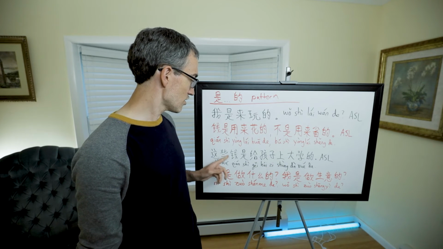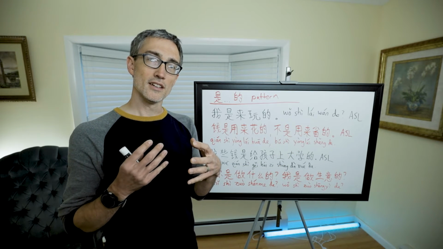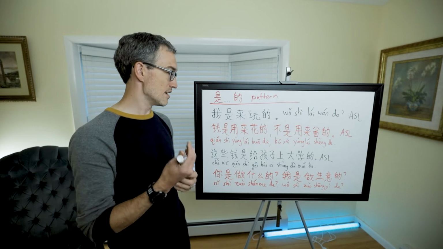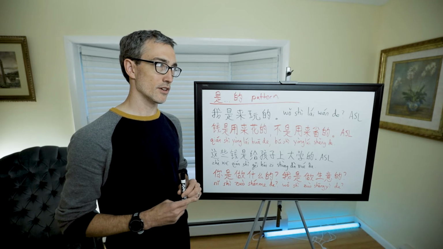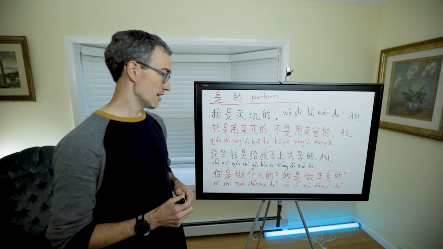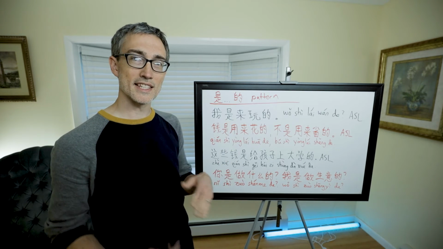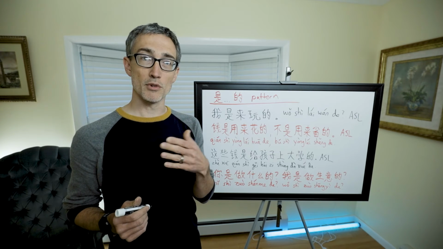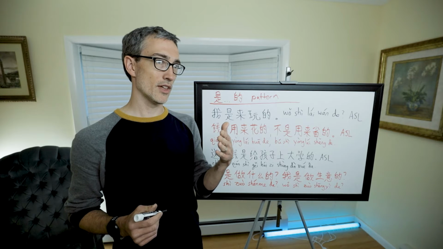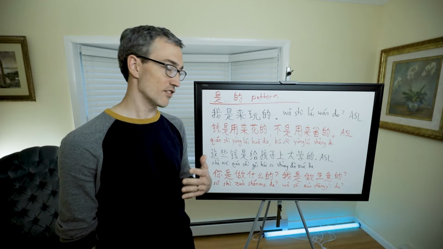The purpose of this chunk of money is for the children's university education. So that's talking about purpose. It's indicating the purpose of someone doing something, or the purpose of a thing, of an object.